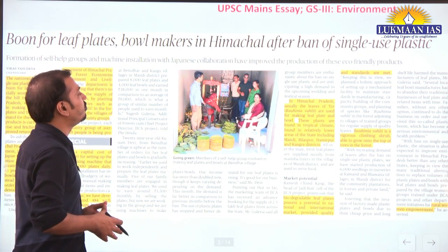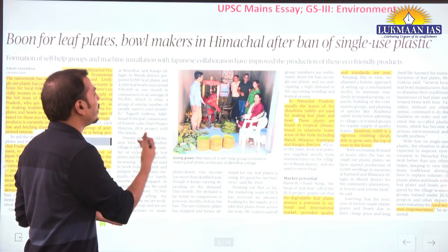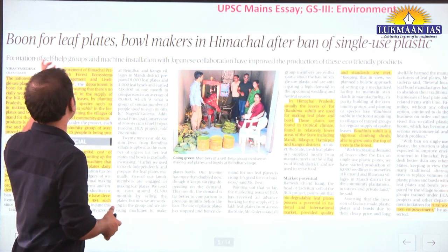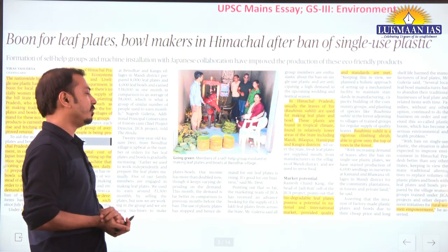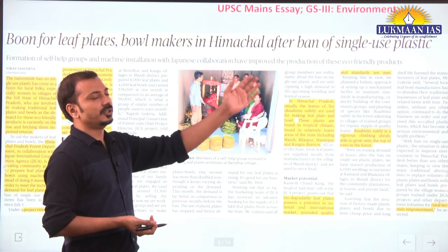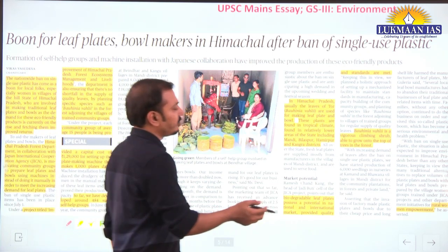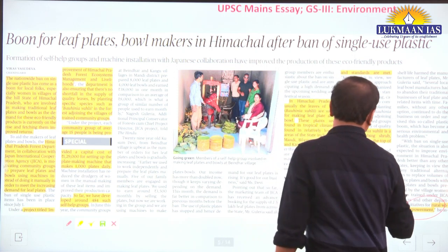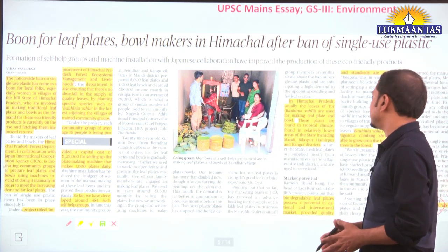With the help of buying machinery with the available capital, they are now producing more and more leaf plates and bowls, and it is finding a lot of demand in the urban areas because of the single-use plastic ban now. It is also promoting women empowerment, increasing their economic role in the state.